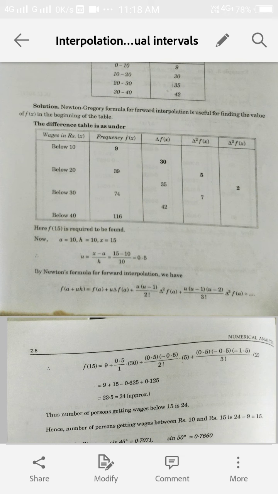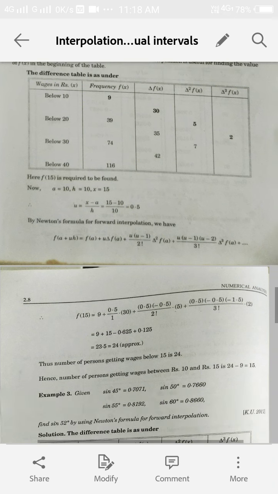So we take A as 10. The gap between the subsequent entries of the arguments is 10, so we take the value of H as 10, and we are to find the value of the function at 15, so we take X as 15. Now find U by (X minus A) upon H, and U comes out to be 0.5.